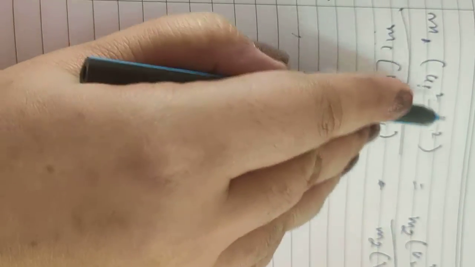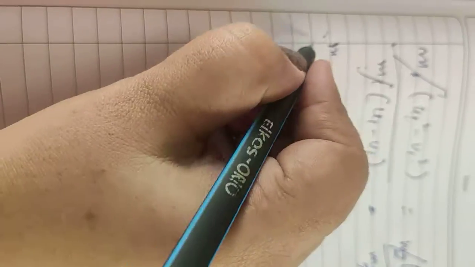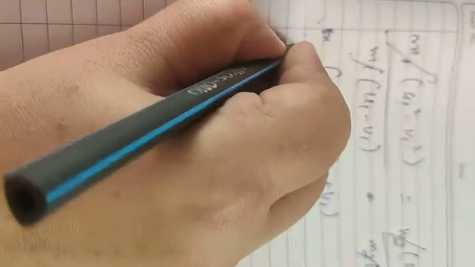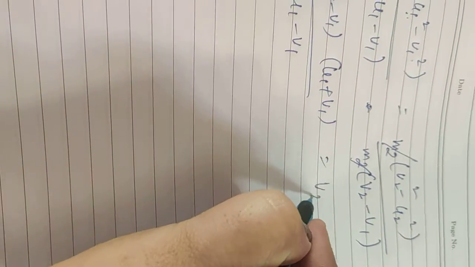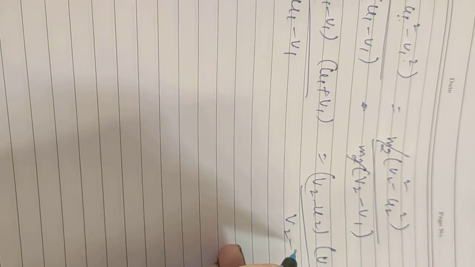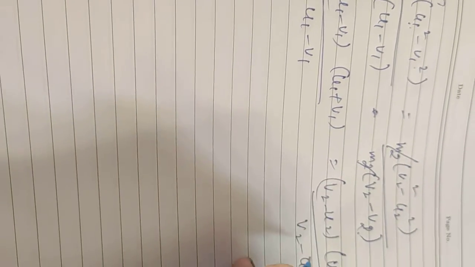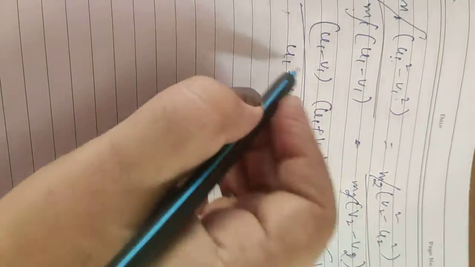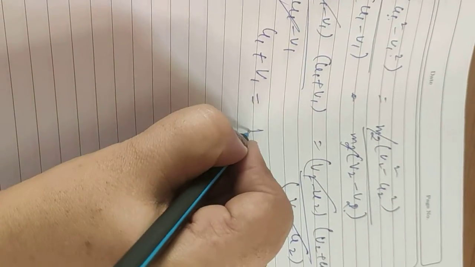Now this is the a square minus b square formula, so m1 will be cancelled with m1, m2 with m2, and we are left with (u1 minus v1)(u1 plus v1) upon (u1 minus v1). Similarly, (v2 minus u2)(v2 plus u2) upon (v2 minus u2). So this will cancel out and we are left with u1 plus v1 is equal to v2 plus u2.